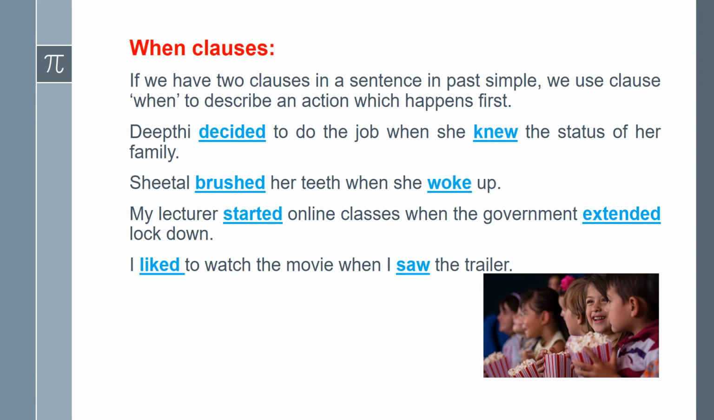I liked to watch the movie when I saw the trailer. After I saw the trailer, I decided to watch the movie. I thought it's very good. Then I decided to watch it. That's why here the earlier action, what is here? I saw the trailer. That's why it is expressed in when clause.